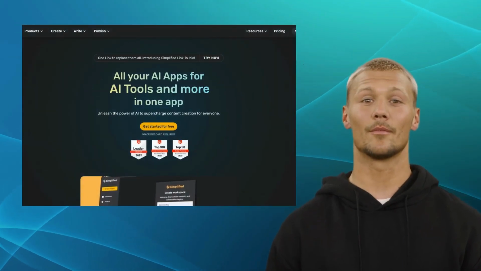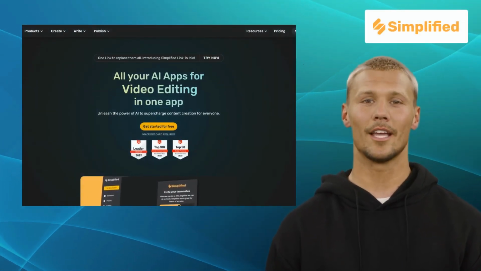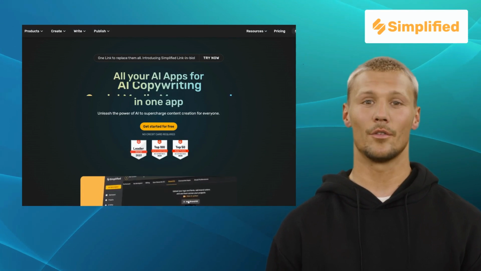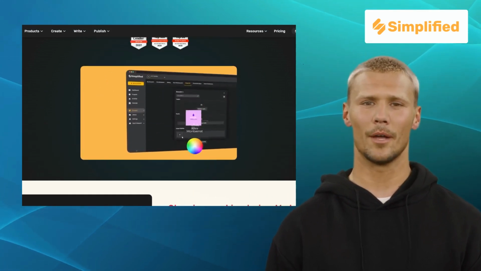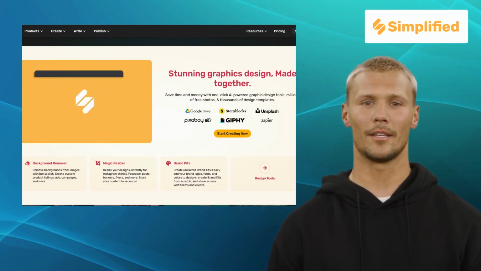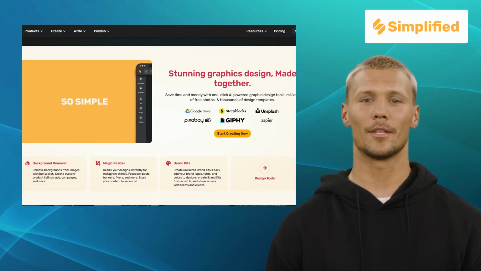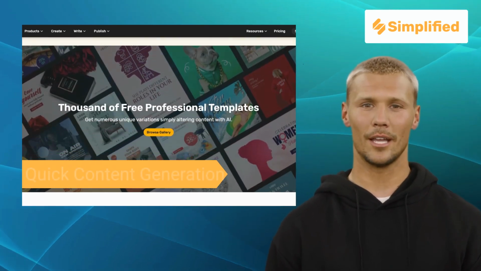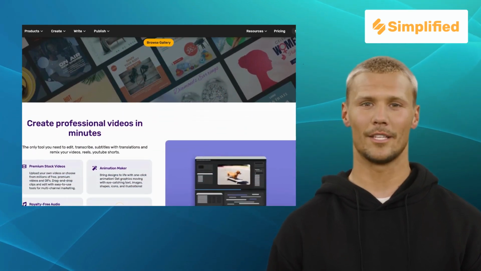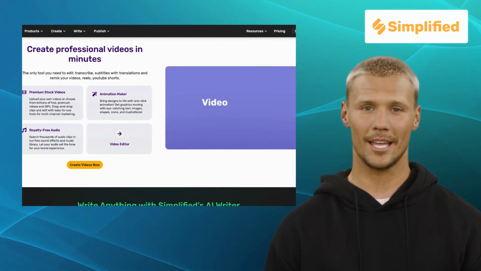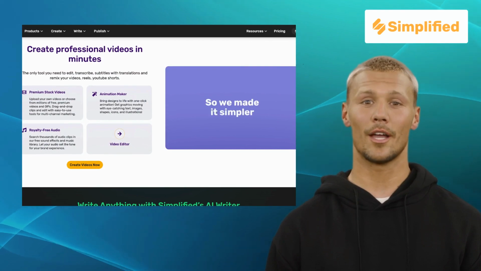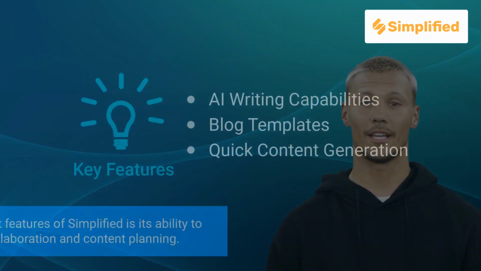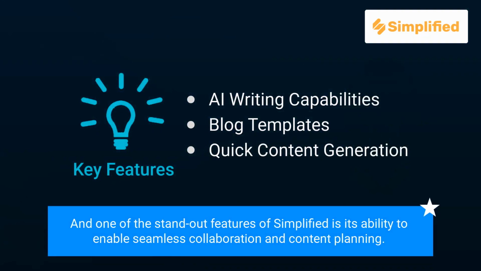Moving on, we have Simplified. Simplified is a content creation platform designed to streamline your workflow and help you to plan, create, and collaborate on content seamlessly. It offers features like AI writing capabilities, blog templates, and quick content generation. It provides an intuitive interface, content calendar management, and powerful collaboration tools. And one of the standout features of Simplified is its ability to enable seamless collaboration and content planning.